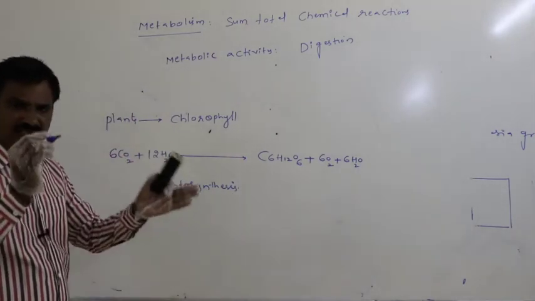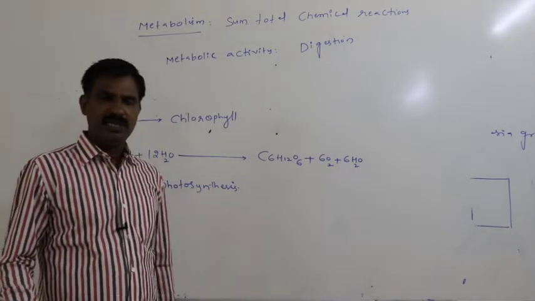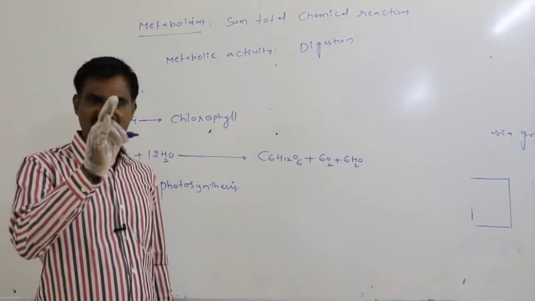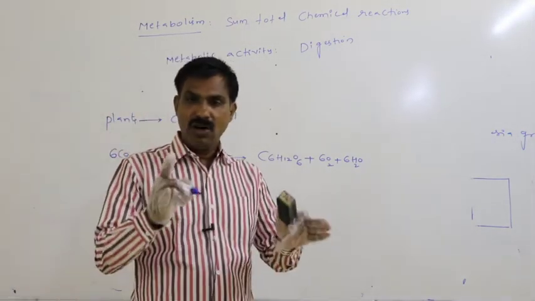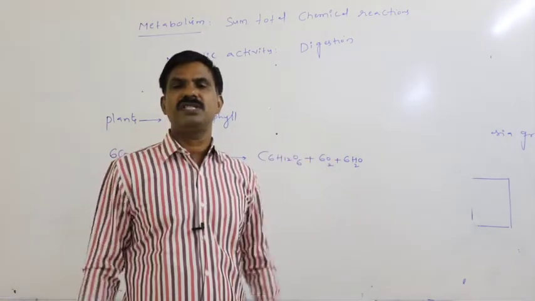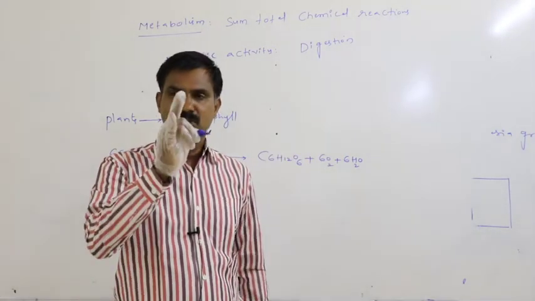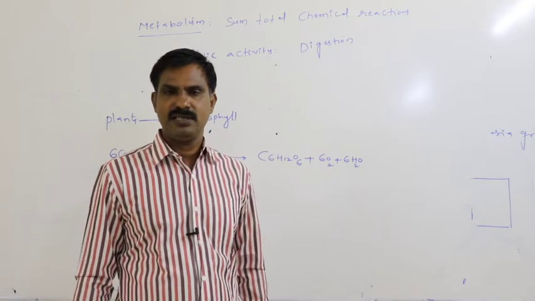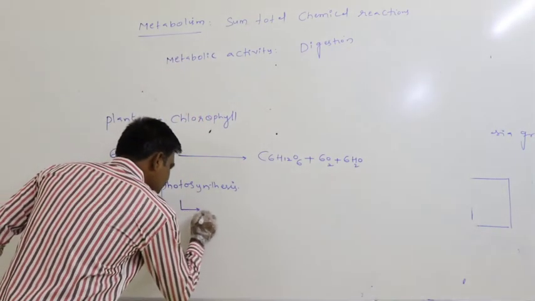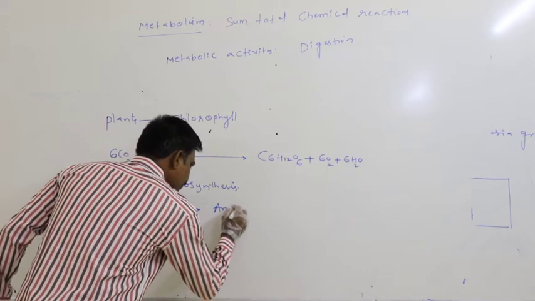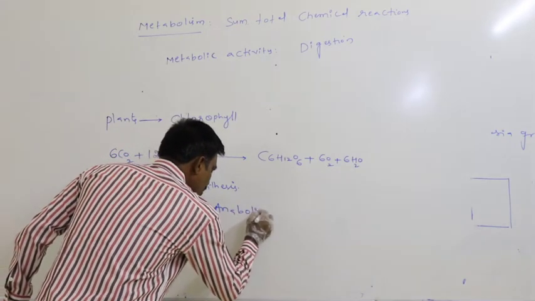In photosynthesis, starch material gets synthesized from inorganic molecules. Finally complex organic molecule formation takes place. So that is why photosynthesis is said to be anabolism.